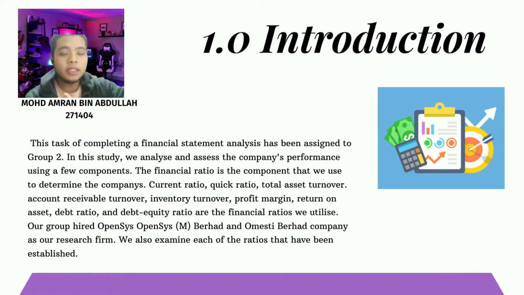This task of completing a financial statement analysis has been assigned to our group 2. In this study, we analyze and assess the company performance using a few components. The financial ratio is the component that we use to determine the company. Current ratio, quick ratio, total asset turnover, account receivable turnover, inventory turnover, profit margin, return on asset, debt ratio, and debt equity ratio are the financial ratios we utilize.